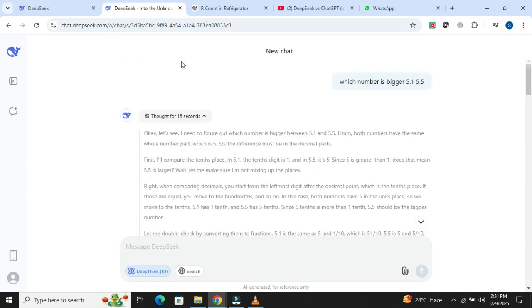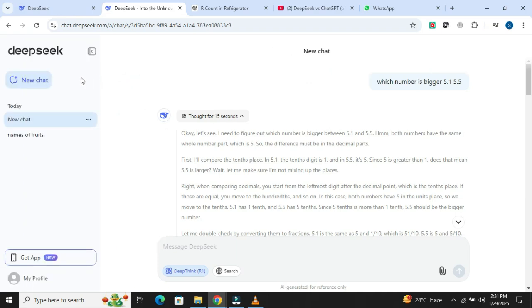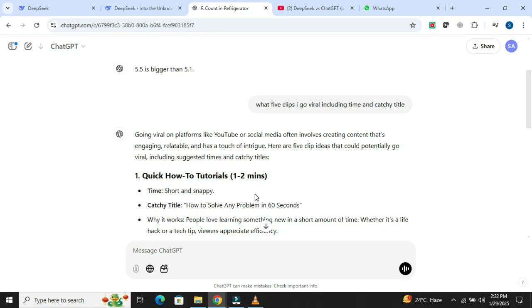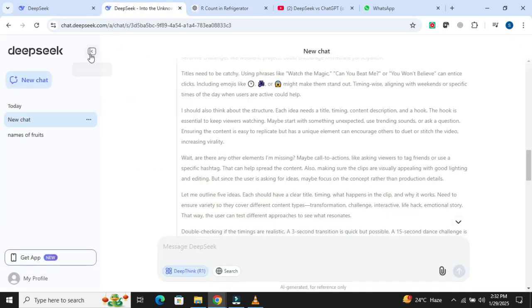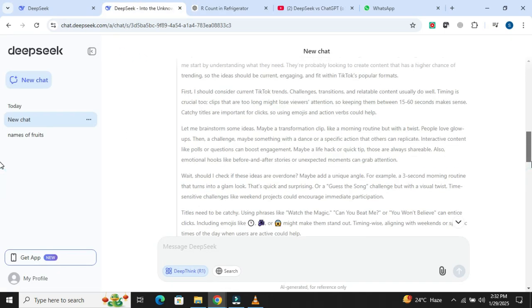On the other hand, when I asked about something more controversial, how to rob a bank, DeepSeek gave a detailed answer, while ChatGPT's o1 model instantly shut it down with a firm, "I can't assist with that." DeepSeek seems to be a little less censored, which might be important depending on the kind of content you're working with.